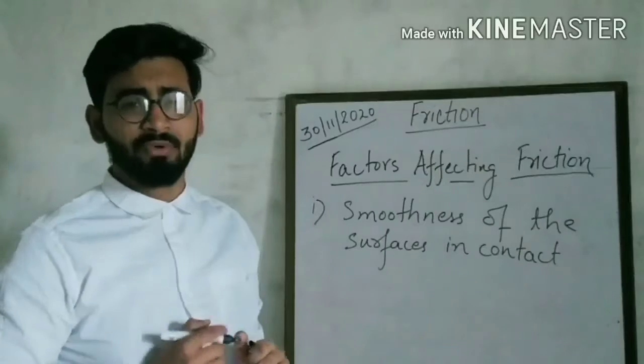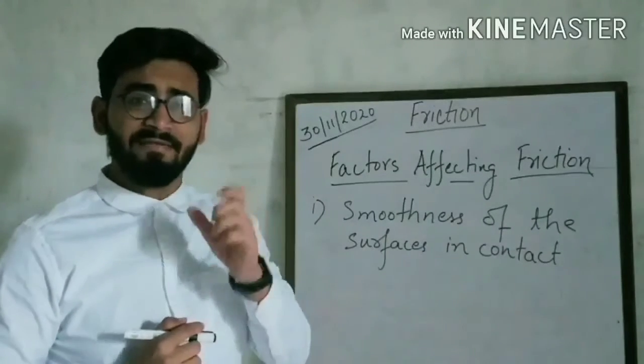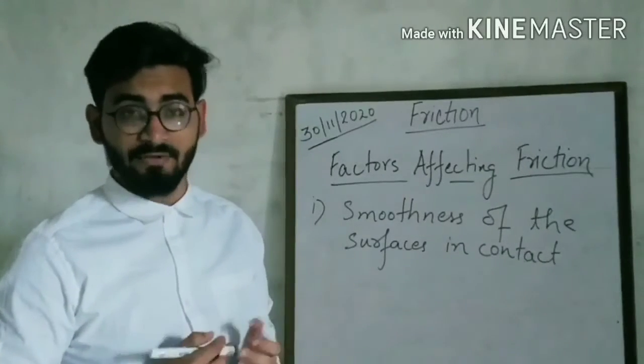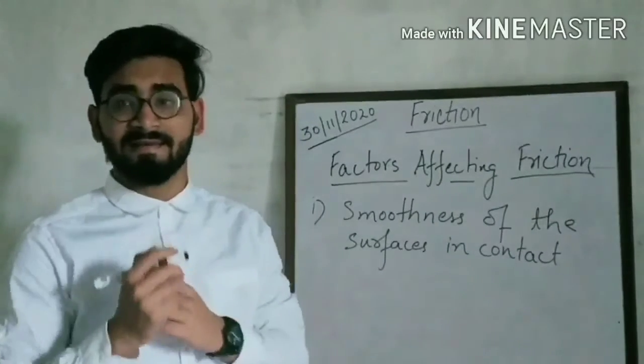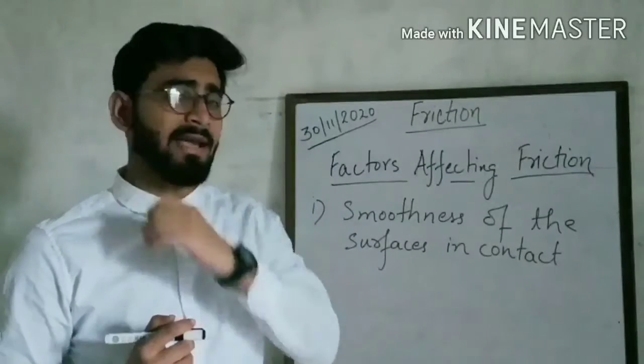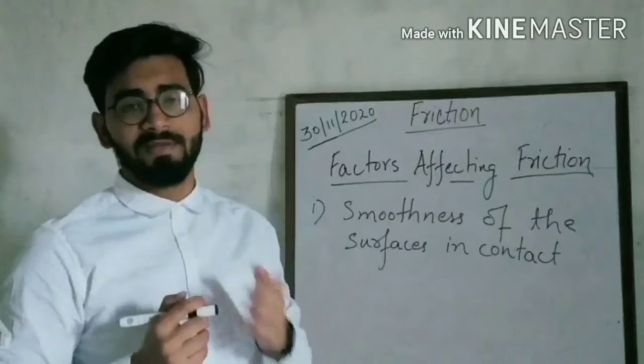So if I ask you, in which case the friction will be more, when the surface is rough or when the surface is smooth? Obviously, when the surface is rough, the friction will be more because there will be more irregularities. But when the surface is smooth, the friction will be less.